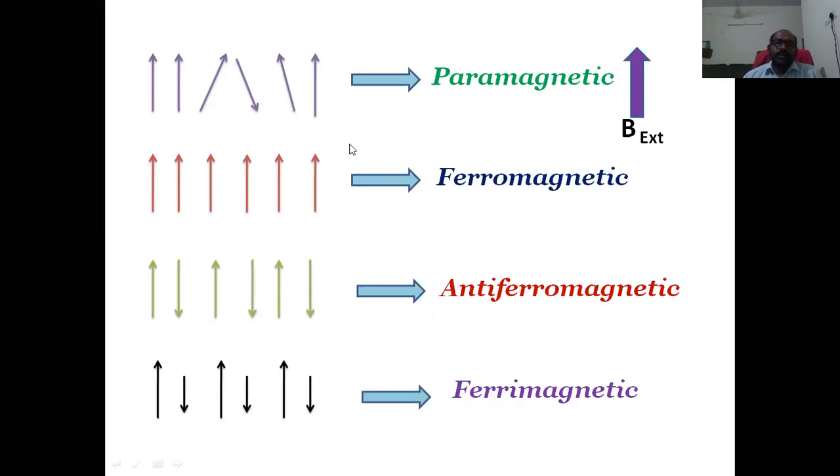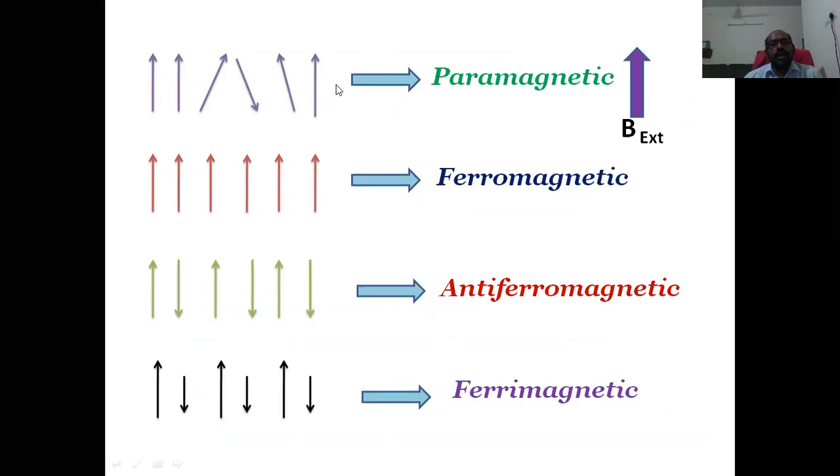Here a pictorial representation is given to get the idea, a quick view. So this is paramagnetism. Here we have applied some external magnetic field. These are the magnetic moments, represented by arrow vectors having some direction and magnitude.